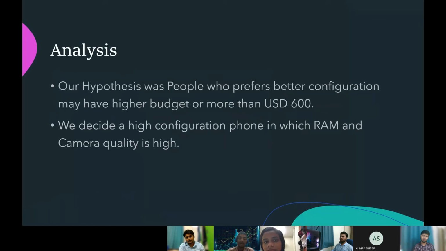And next I am going to analyze our whole thing. In our result analysis, our hypothesis was people who prefer better configuration may have a higher budget, more than USD 600.